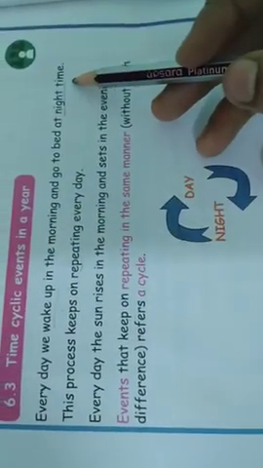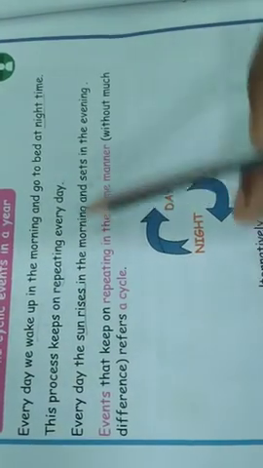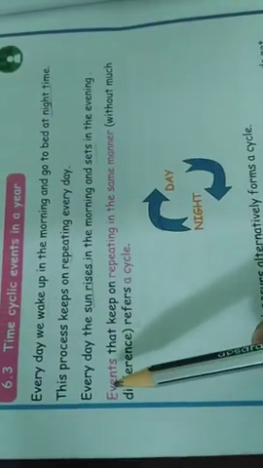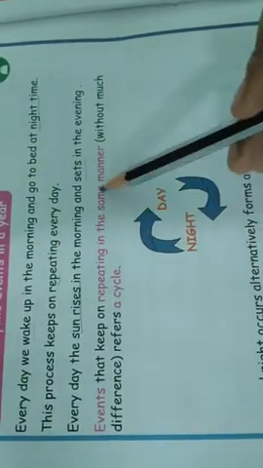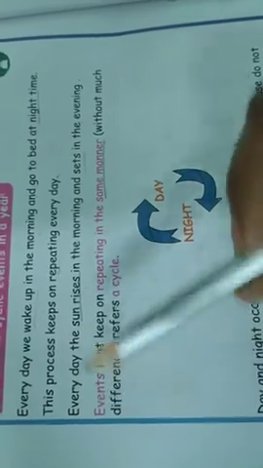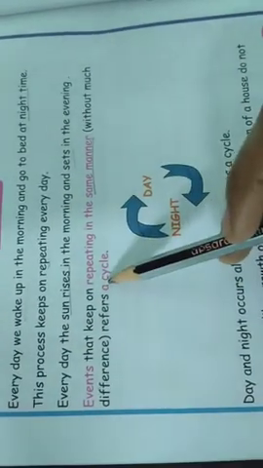Every day the morning and night come as usual, isn't it? So every day the sun shines in the morning and sets in the evening. This event is repeated day by day. Events that keep repeating in the same manner, one event repeating, that is called cyclic.